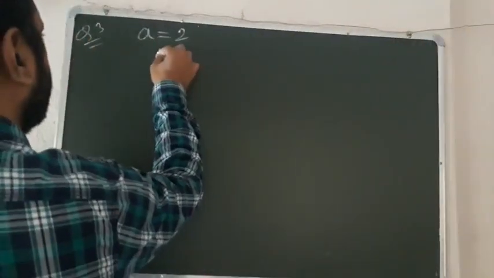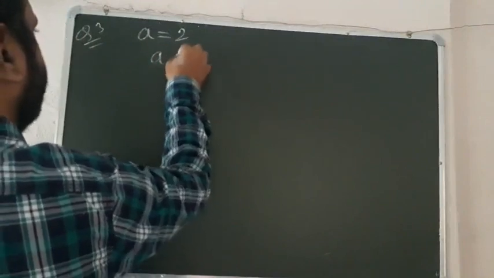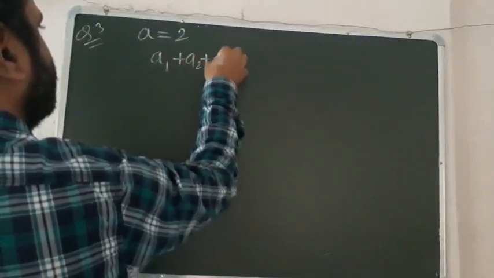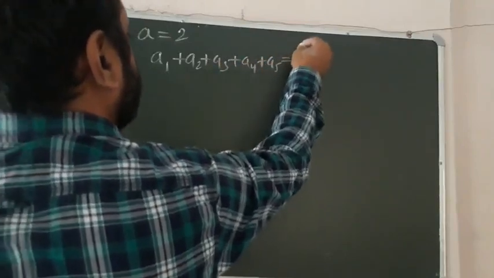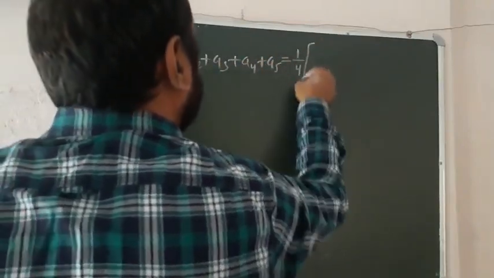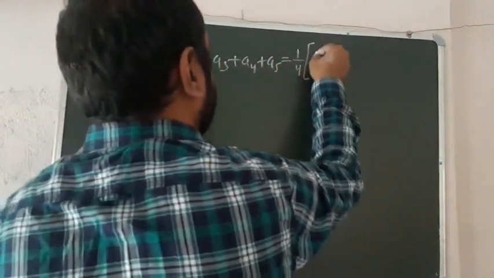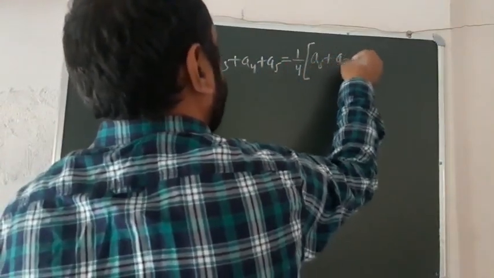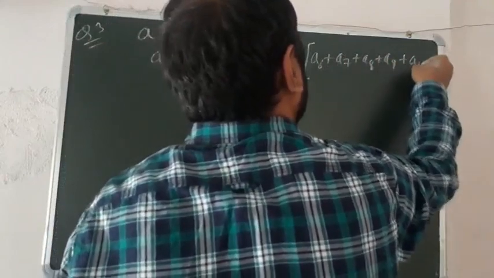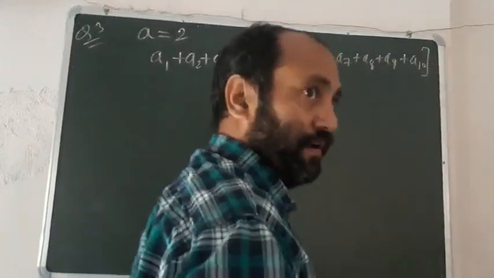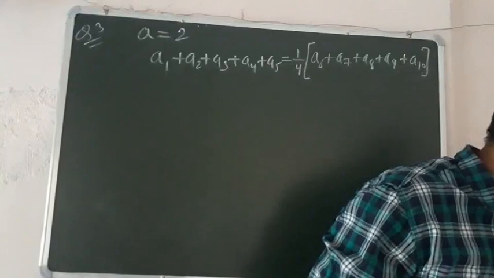Look, beta ji, the first 5 terms are A1, A2, A3, A4, A5. The sum of the first 5 terms is 1/4 of the sum of the next 5 terms, that is A6, A7, A8, A9, A10. So this is the question: the sum of the first 5 terms is 1/4 of the next 5 terms. You have to find